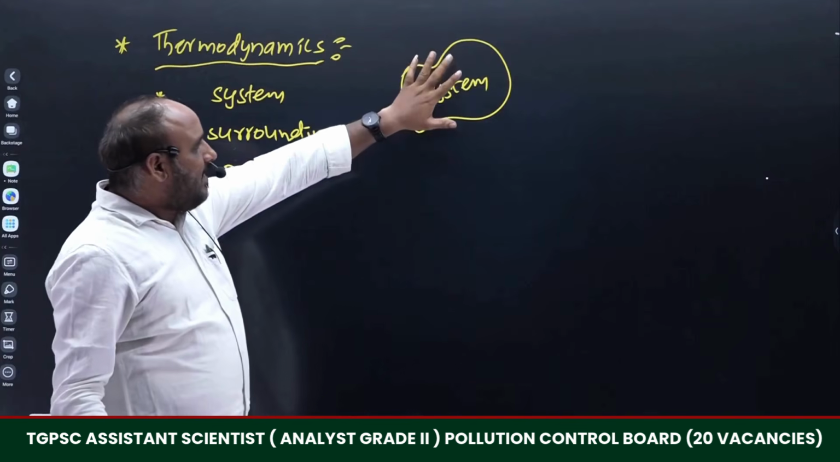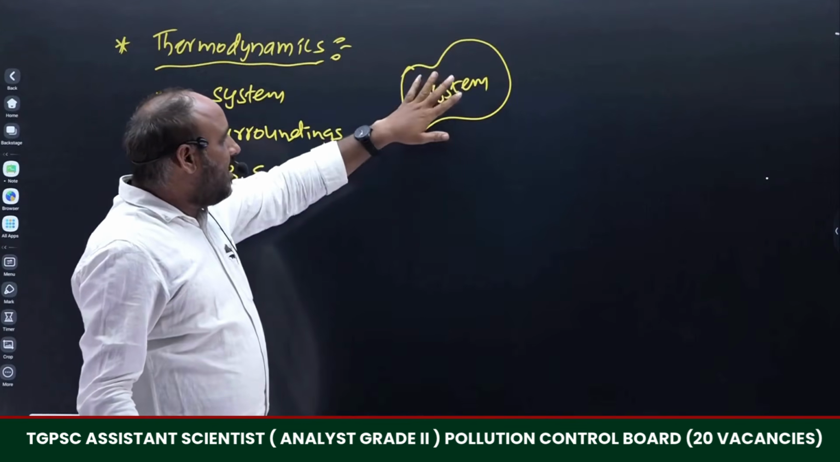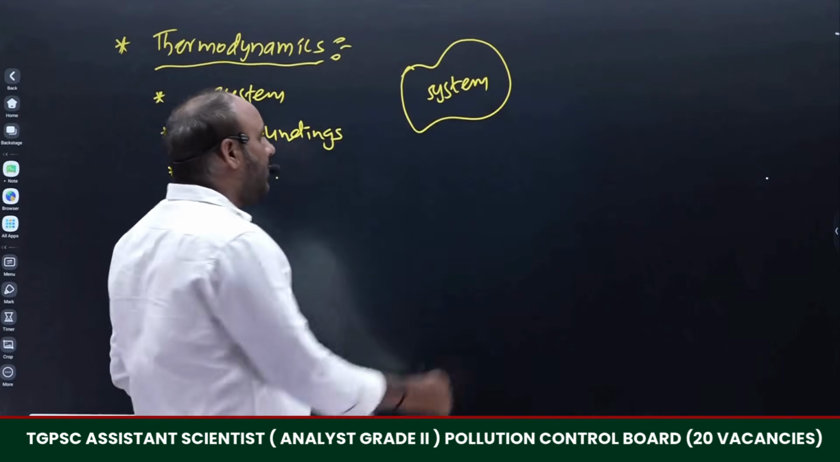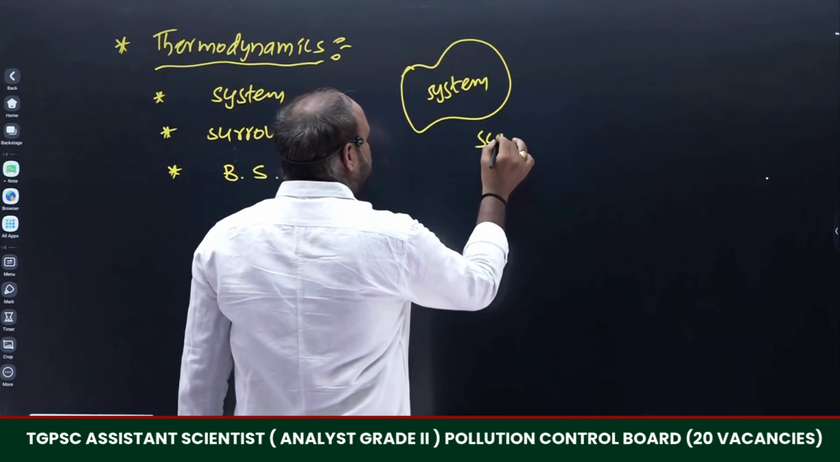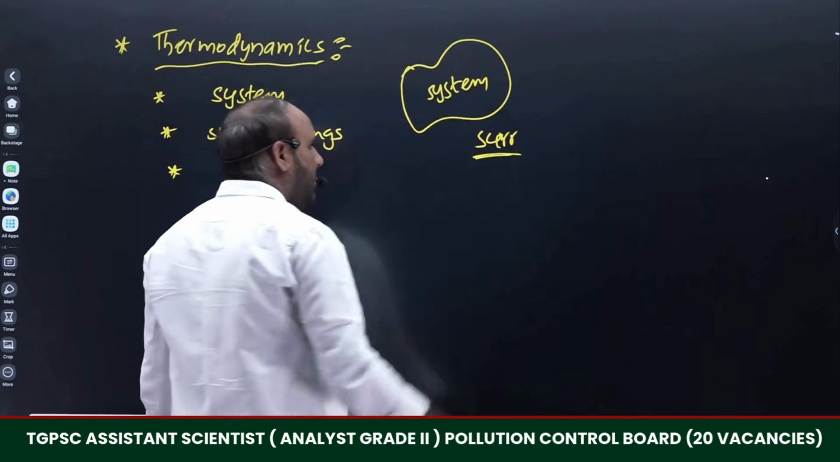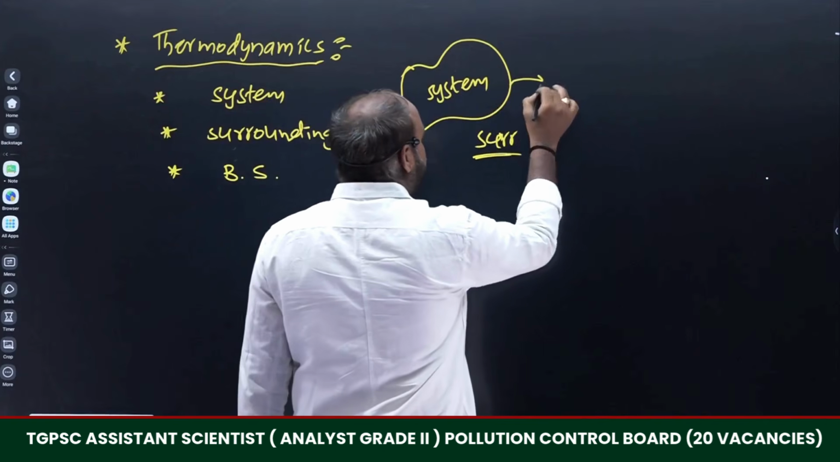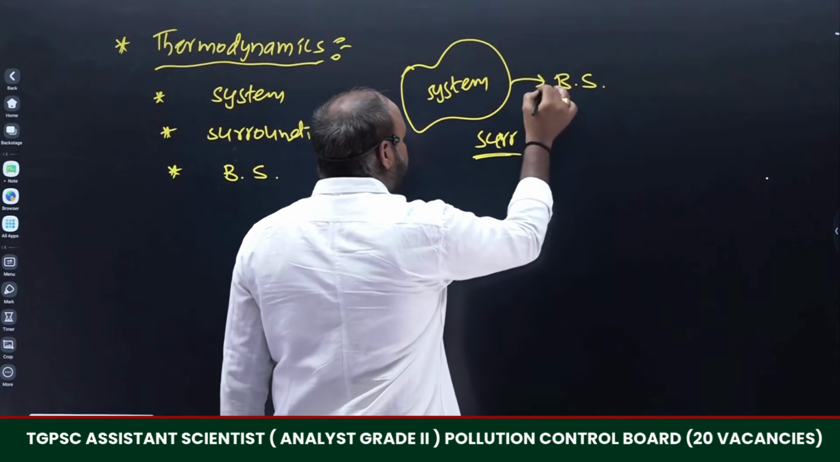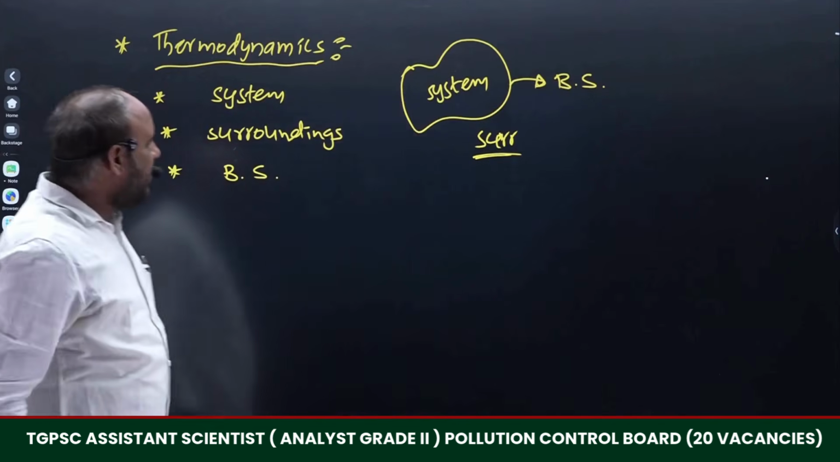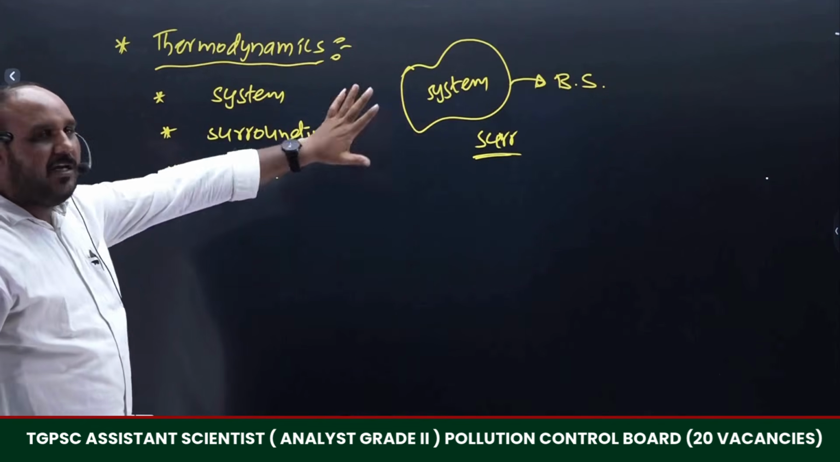So I have selected only this area. The remaining part of this board will be treated as what? Surroundings, right? So the remaining part will be treated as surroundings. The area which divides system and surroundings is called the boundary surface. Whatever topics are mentioned in thermodynamics will all be related to this.